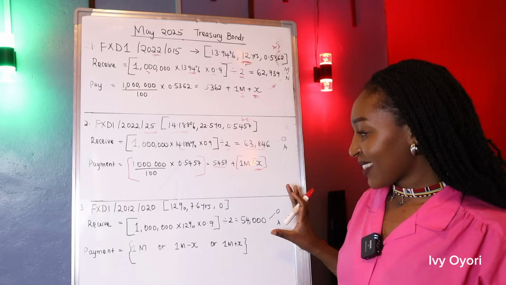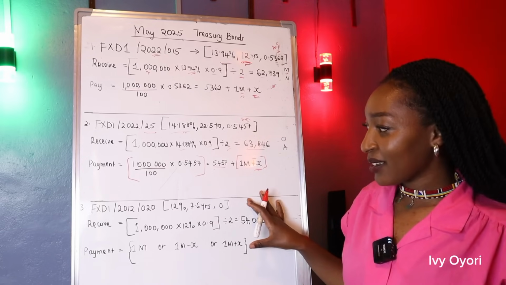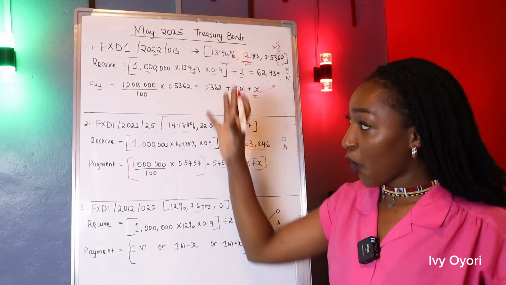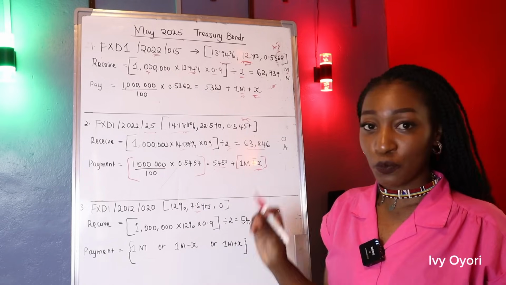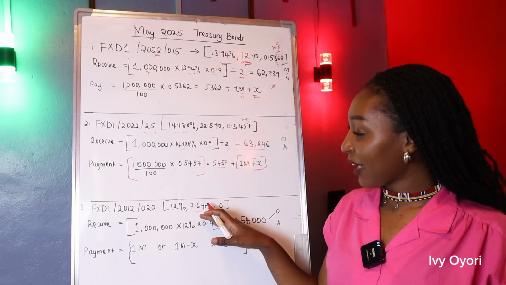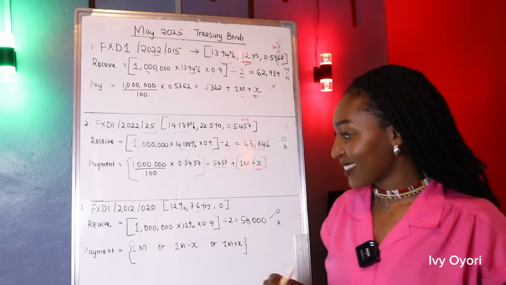Now let's analyze the third bond. This one is interesting because one, it's the shortest of all the three in terms of duration. If you're going to invest in this bond, you should expect to have your money back in 7.6 years' time.